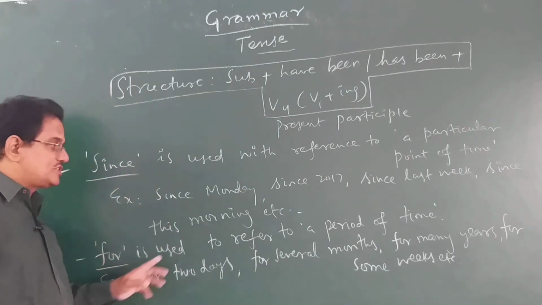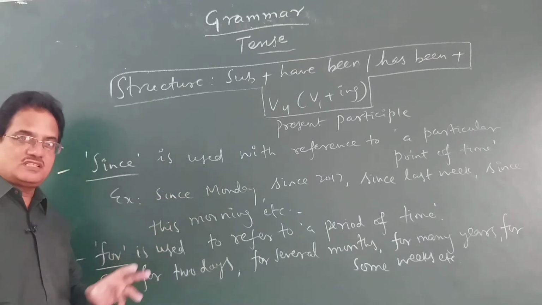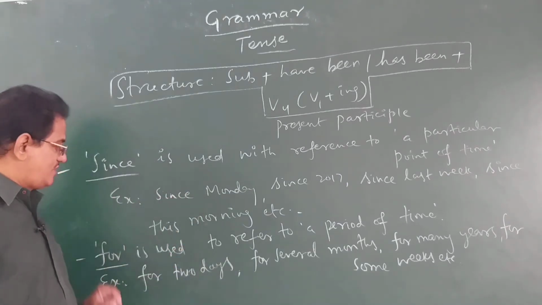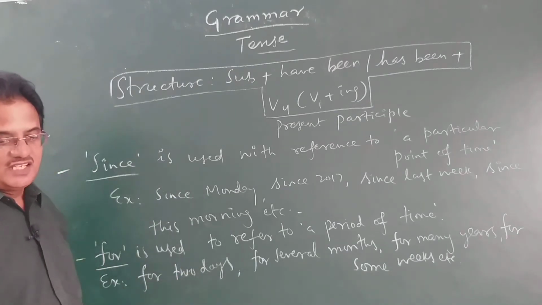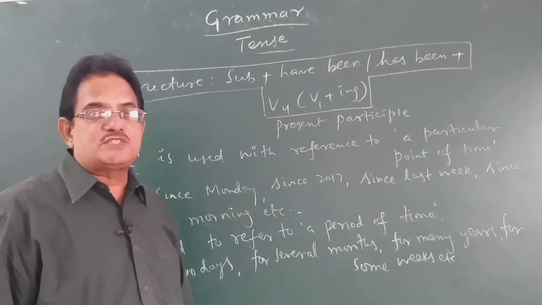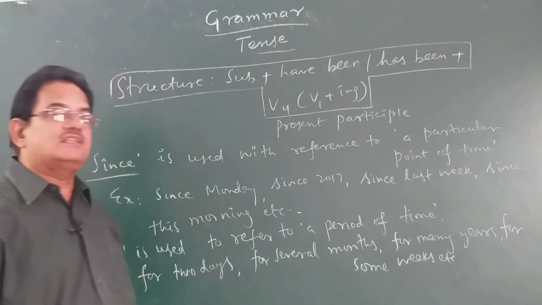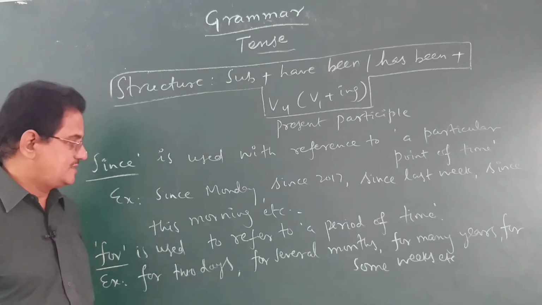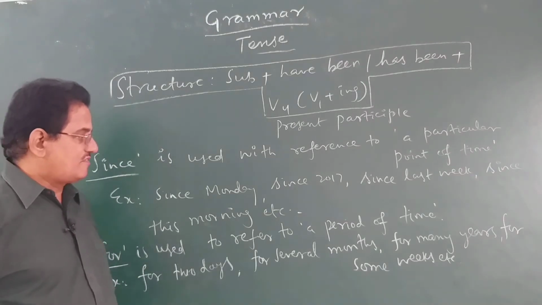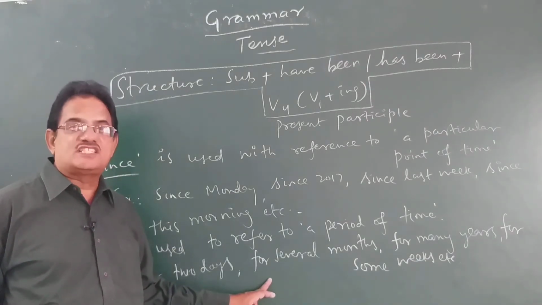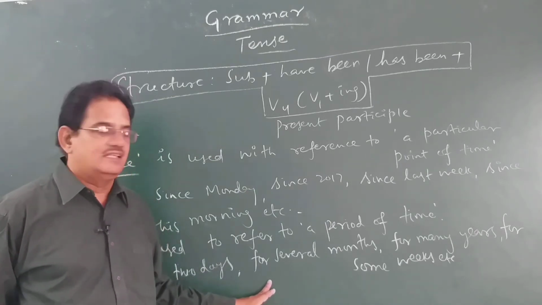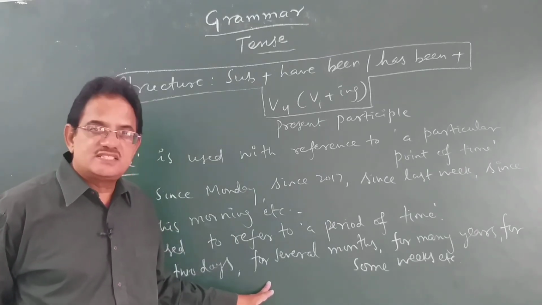Suppose you want to use a period of time in your speaking or your writing. For is used to refer to a period of time. For example, for 2 days. That boy has been absent for 2 days. That boy has not been coming to school for 2 days. Ravi has been ill for several months. Ravi has been suffering from ill health for several months.